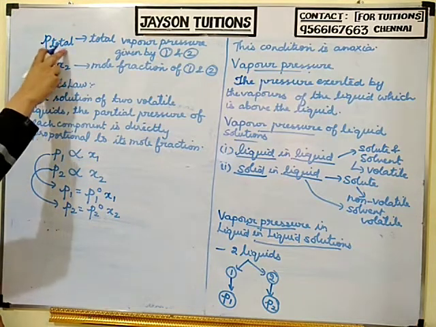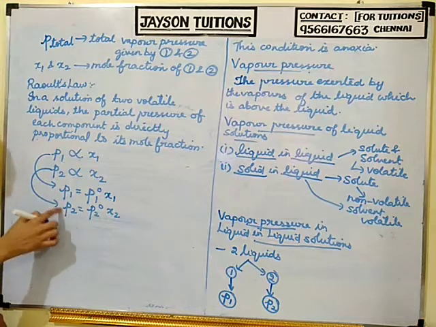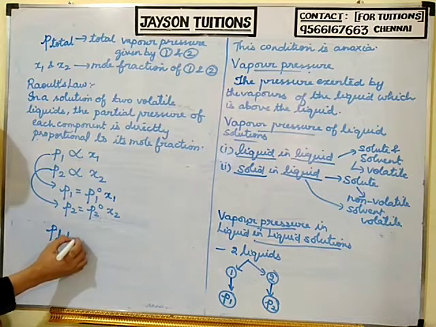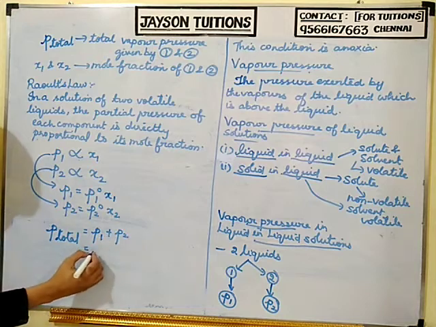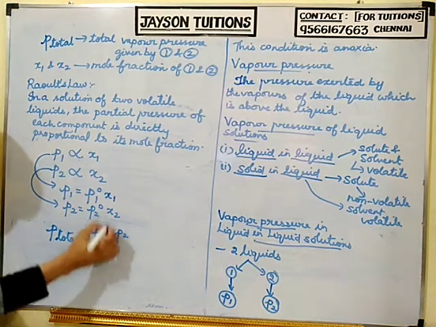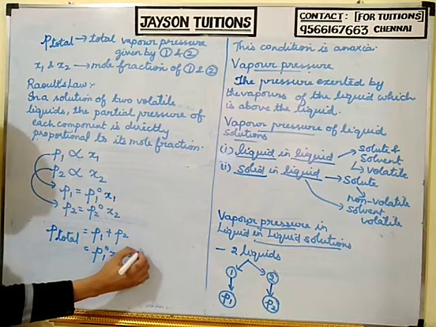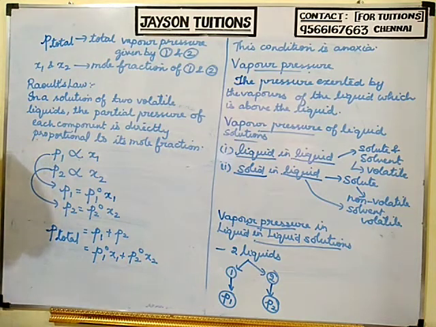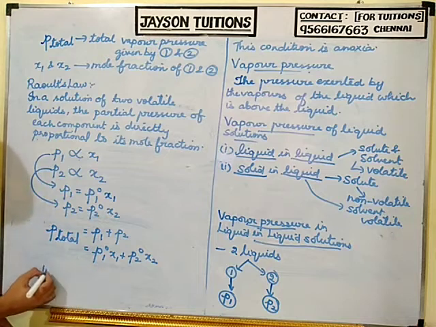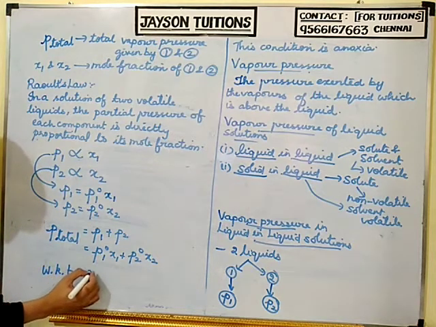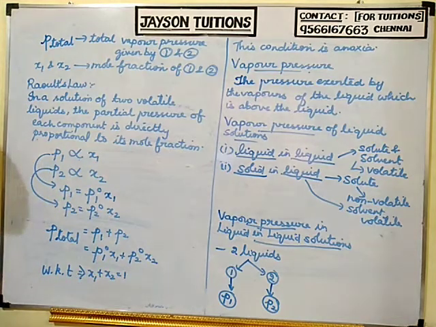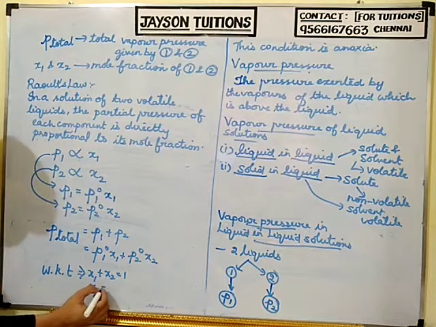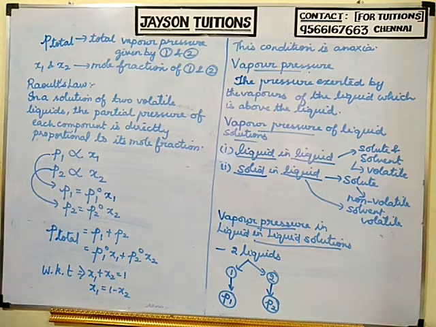Now the total vapor pressure. Both the liquids are changing into vapor and giving vapor pressure, so the total vapor pressure will be equal to P1 plus P2. That means P1 naught x1 plus P2 naught x2. But we already studied in mole fractions that x1 plus x2 is equal to 1. So x1 we can write as 1 minus x2.